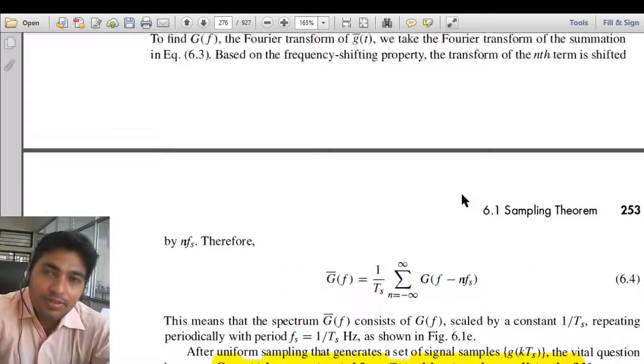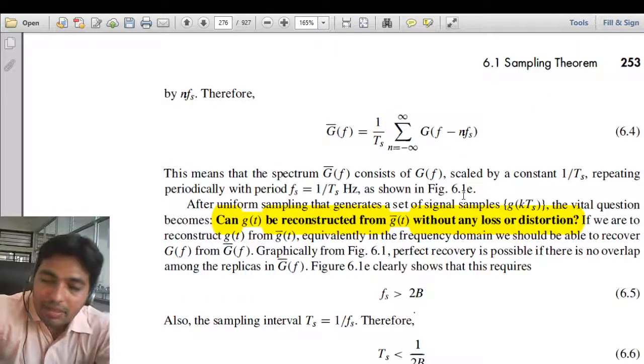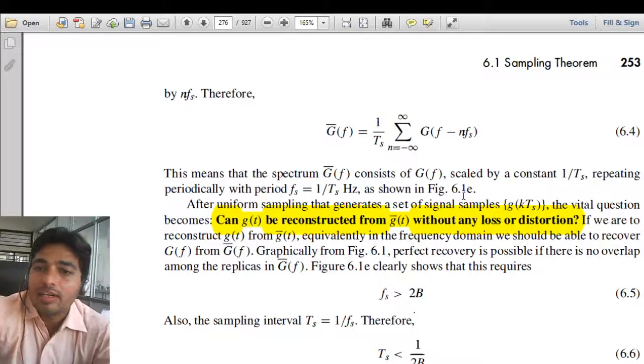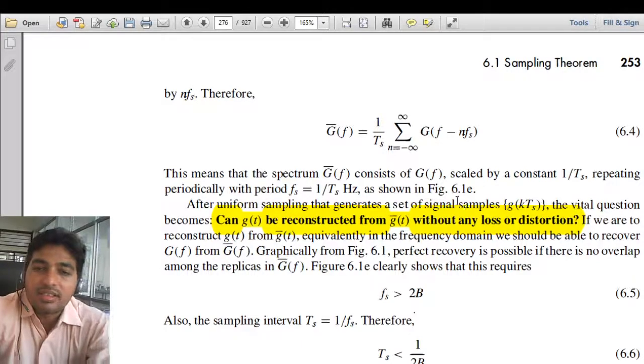If we take the sampling frequency greater than or equal to twice the maximum frequency, we are able to reconstruct the signal.